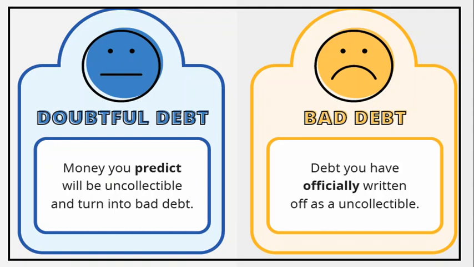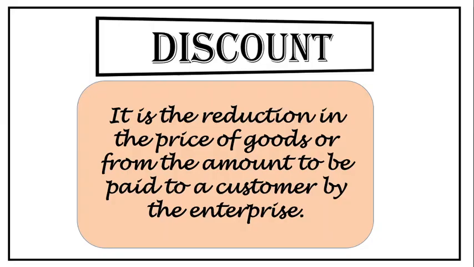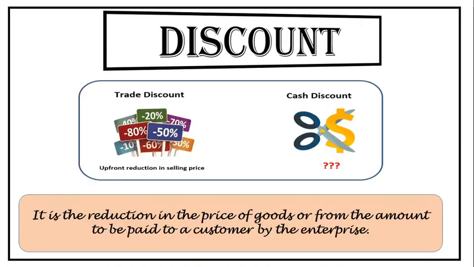In the list of accounting terminology, the next term is discount. You are all aware of the term discount. It is a reduction in the price of goods or from the amount to be paid to a customer by the enterprise. That means 5% discount, 50% discount, 20% discount. So a reduction in the price of a good is called a discount. This discount can be of two types: trade discount and cash discount.